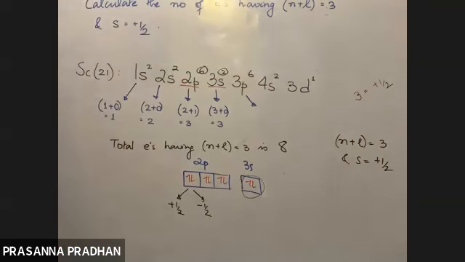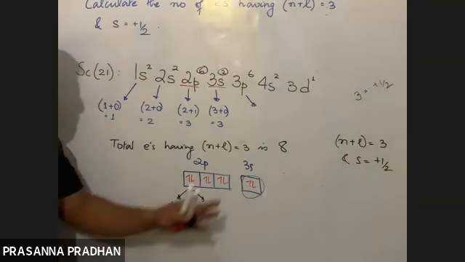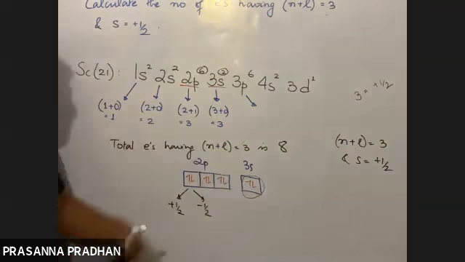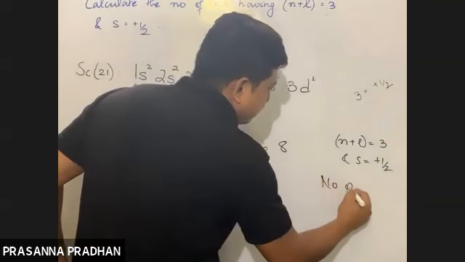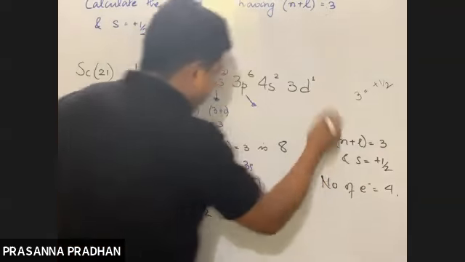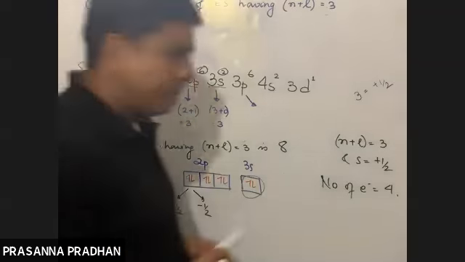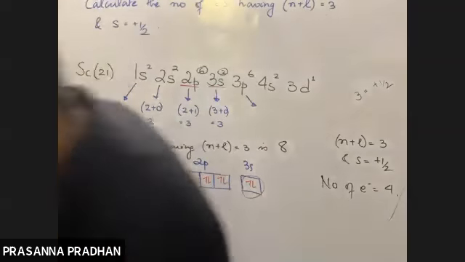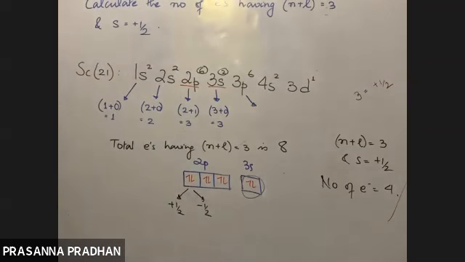See, simple: there are 8 electrons in total, so out of 8, half will have a spin quantum number of plus half, the other half will have minus half. So what is half of 8? The number of electrons will be 4 in total: 3 with plus half plus 1 with plus half, total 4. This level of questions will come in your board, I mean school exam. It is to have a basic understanding, to test your concept whether you have understood or not. Now can you solve such type of questions now?